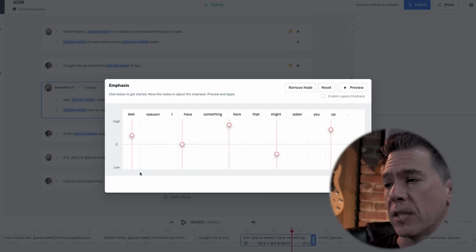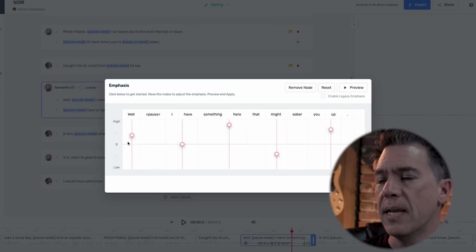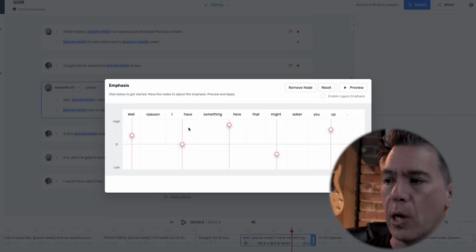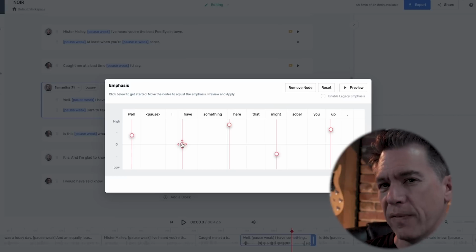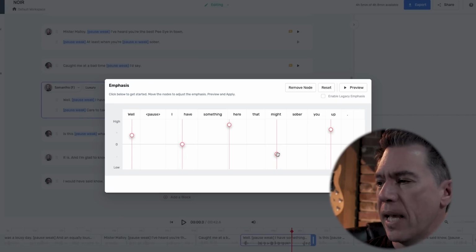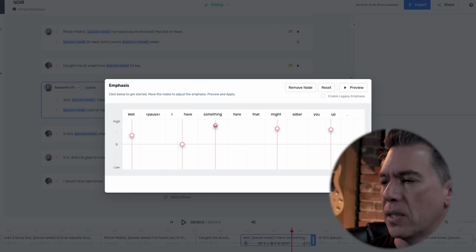Additionally, you have emphasis controls, which are kind of interesting, where you can raise or lower the vocal pitch, because no one actually talks in a very flat, monotone sort of way. That's always kind of a weird thing with the AI voices. And this actually has some kind of cool controls for that. So let's try changing this to like something. Bring that down a little bit, and let's give that a shot and see how it sounds.